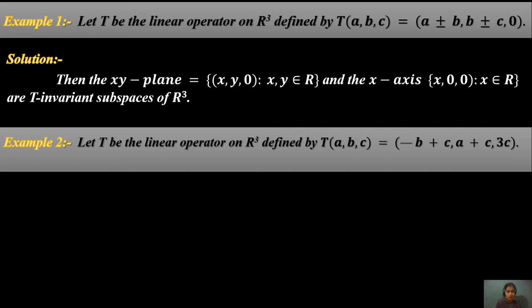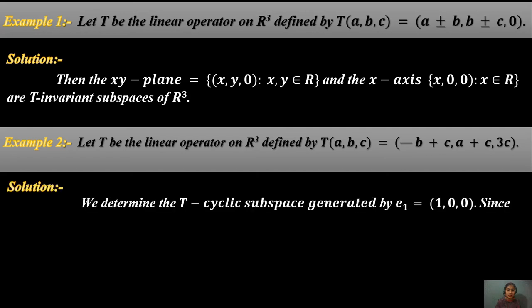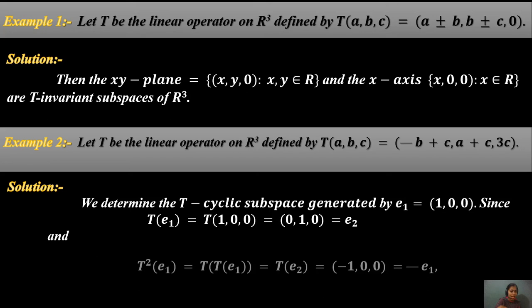The second example: let T be the linear operator on R^3 defined by T(a, b, c) = (-b + c, a + c, 3c). For the solution, we determine the T-cyclic subspace generated by e1 = (1, 0, 0). Then T(e1) = T(1, 0, 0) = (0, 1, 0).